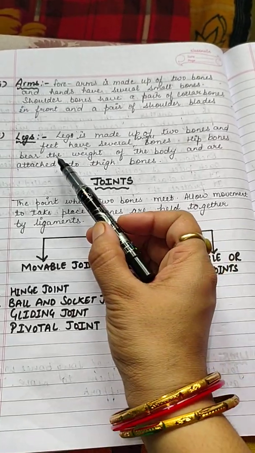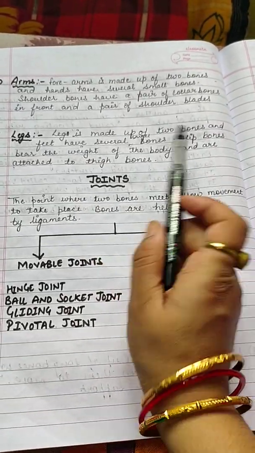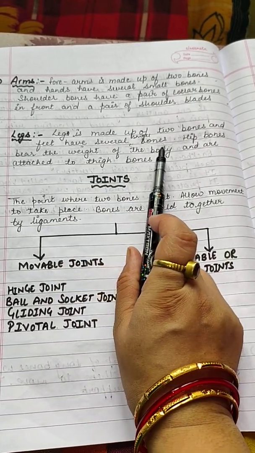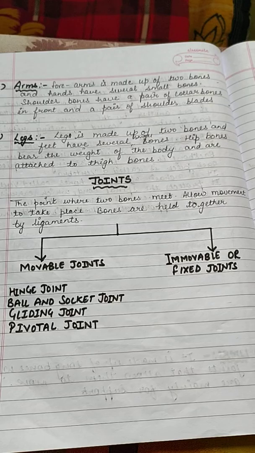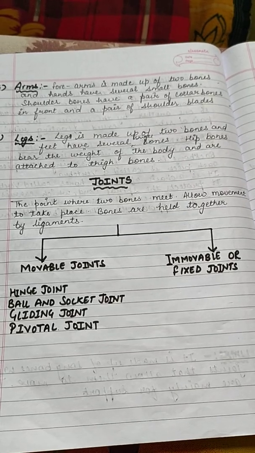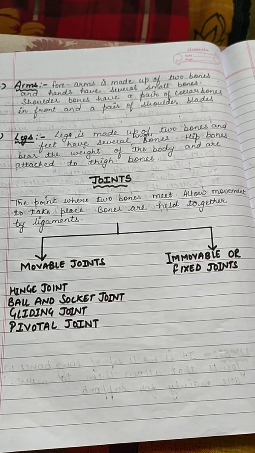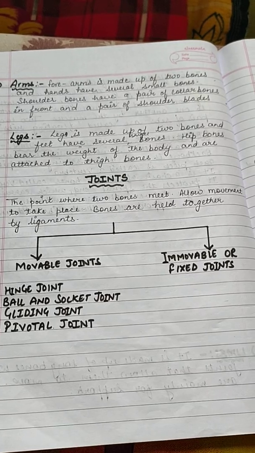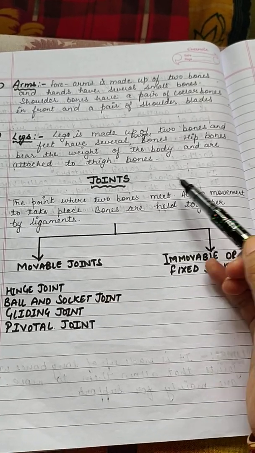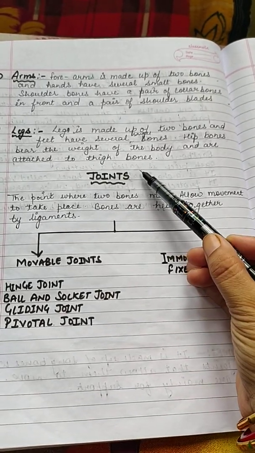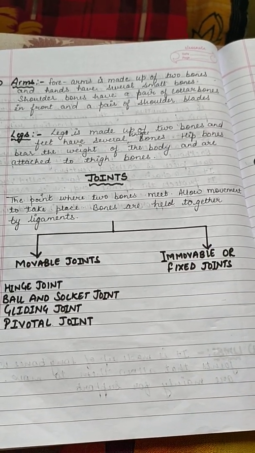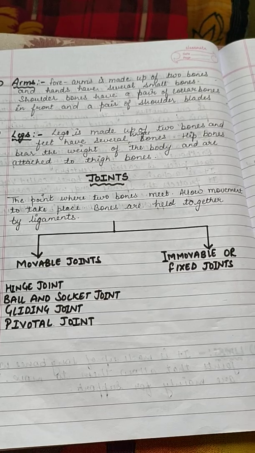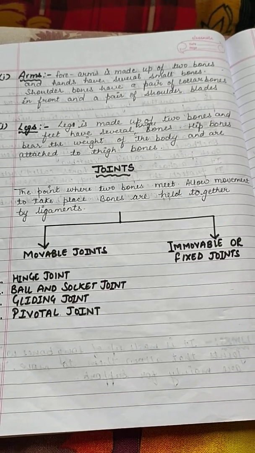Now the next is legs. Legs are made up of two bones and feet have several small bones, like the fingers of the feet are made up of several small bones. The hip bone bears the weight of the body and is attached to the thigh bone.